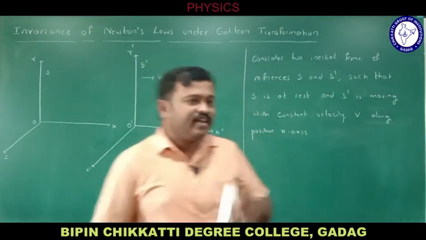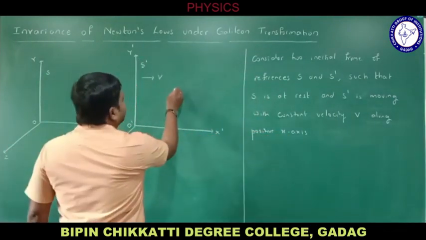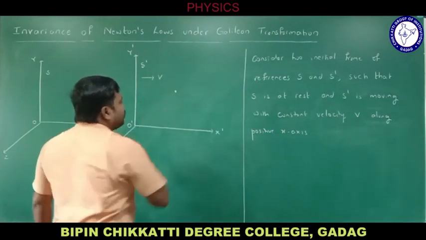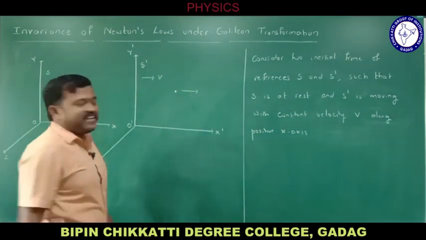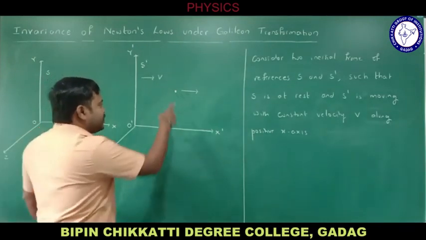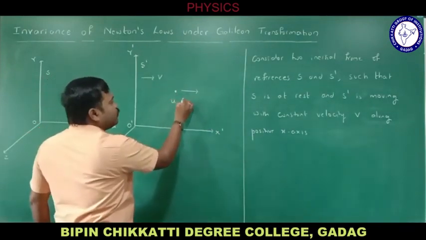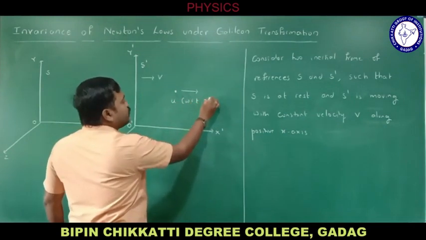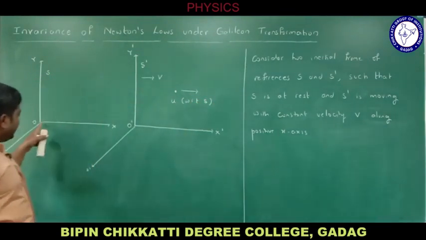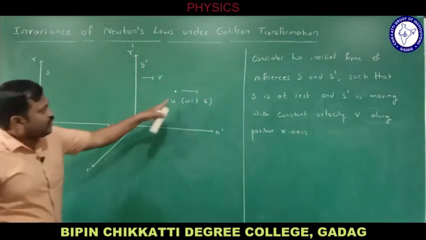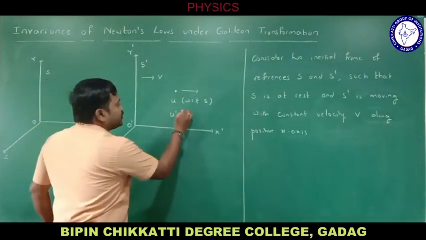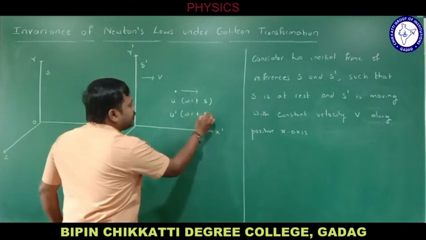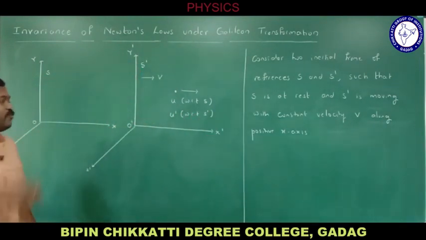Now, let me consider a particle here, and this particle is moving along the positive x axis. Let me consider the velocity of this particle is u with respect to frame S. If a person is seeing from this frame, what is the velocity of this particle? Let me call it u, and u dash be the velocity of the particle with respect to frame S dash.